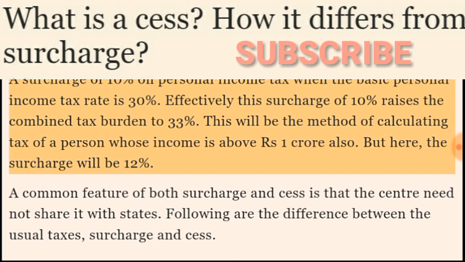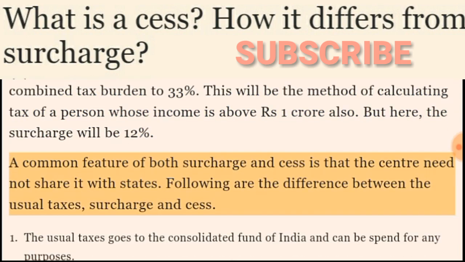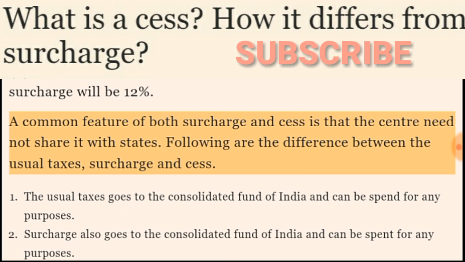Consider a surcharge of 10% on personal income tax when the basic personal income tax rate is 30%. Effectively, this surcharge of 10% raises the combined tax burden to 33%. This will be the method of calculating tax of a person whose income is above 1 crore rupees also. But here, the surcharge will be 12%. A common feature of both surcharge and cess is that the centre need not share it with states.